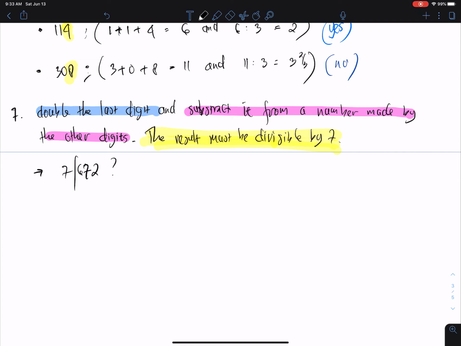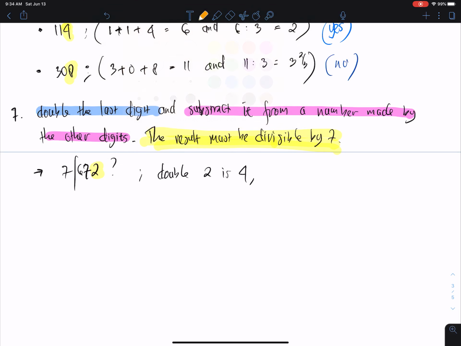The first step says double the last digit. The last digit is 2. So if we double 2, we get what? Double 2 is 4. And then subtract from a number made by the other digits, which in this case is 67.